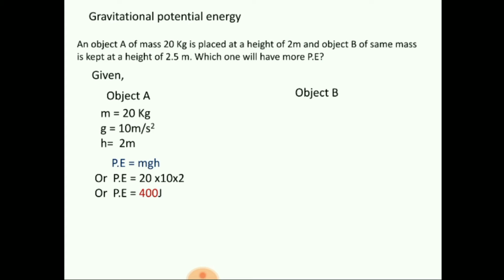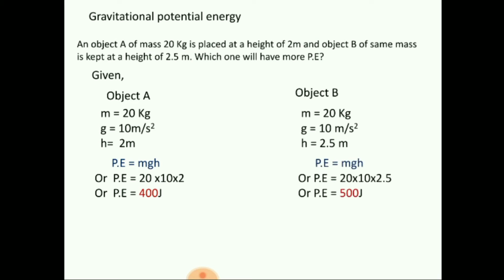Now let us find for object B. Mass is same, so 20 kg. Acceleration due to gravity is also same, G is 10 meter per second square. Height is now 2.5 meter. Now put the formula. PE equals mgh. Put the value. M is 20, G is 10, H is 2.5. So the potential energy will become 500 joule.